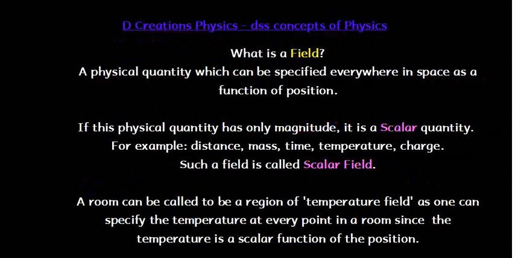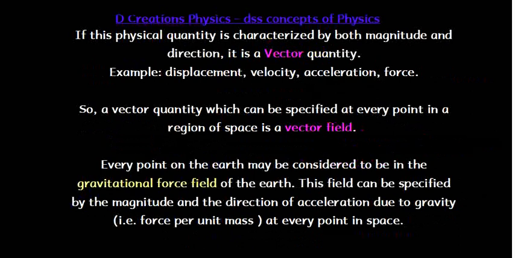Similarly, if the physical quantity is a vector, that means it requires both magnitude and direction, it will be called a vector field which can be specified again at every point in the region of space. So every point on the earth can be considered to be in the gravitational force field of the earth. So this is the concept of field.